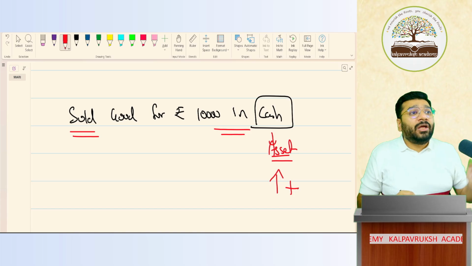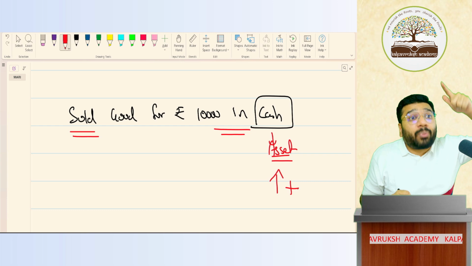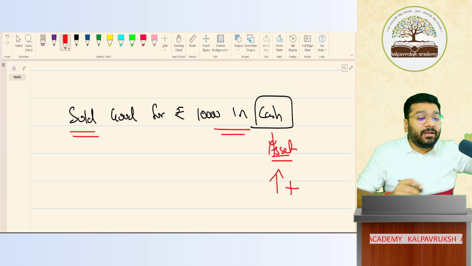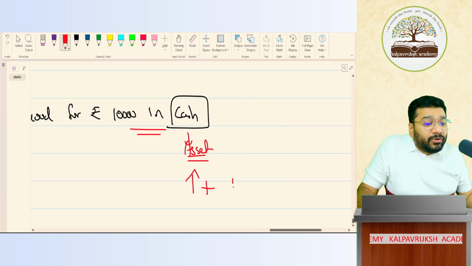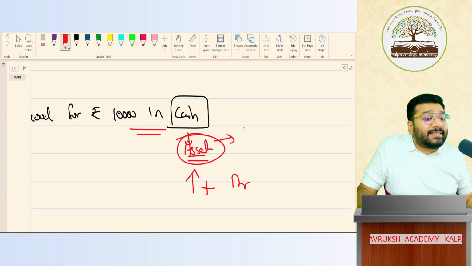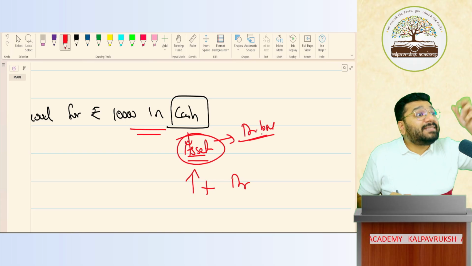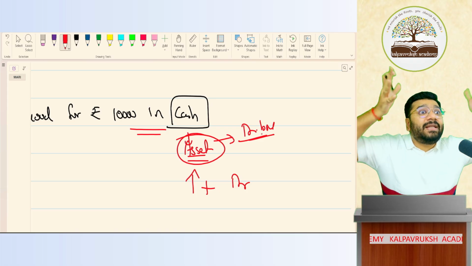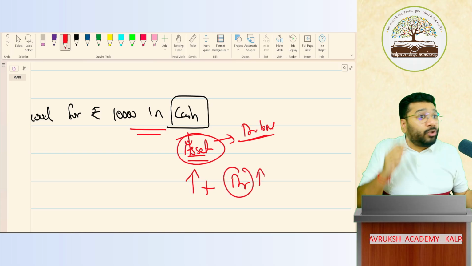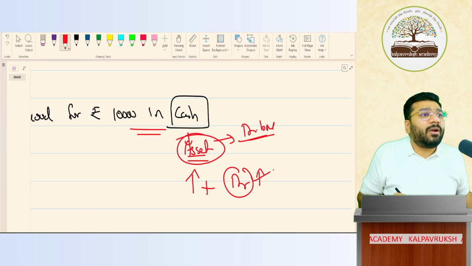But here in accounting, you cannot increase or decrease by doing plus and minus. Plus and minus is prohibited in accounts. Plus and minus can happen only with the help of debit and credit. So here, should I debit or credit? You have to debit, because the nature of an asset is what? It is a debit balance. Who is the hero of the asset account? Debit is the hero. Who is the hero of the asset family? Debit is the hero. More and more hero comes means debit will increase. So to increase the hero's reputation, we have to debit. Got it? Not got it? Tell me.